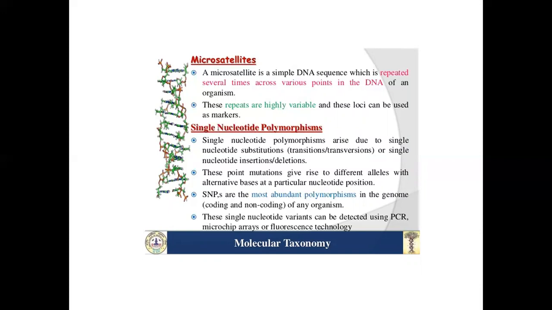These point mutations give rise to different alleles with alternative bases at a particular nucleotide position. SNPs, single nucleotide polymorphisms, are the most abundant polymorphism in the genome, coding and non-coding, of an organism. These single nucleotide variants can be detected using PCR, microchip arrays, or fluorescence technology.